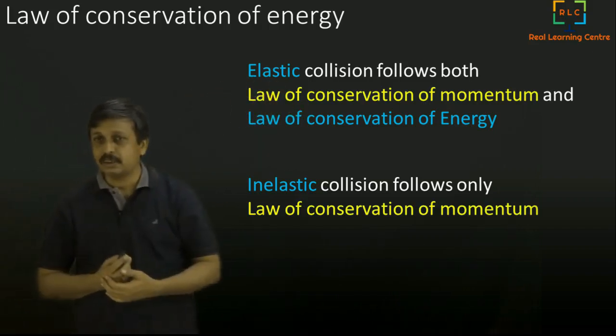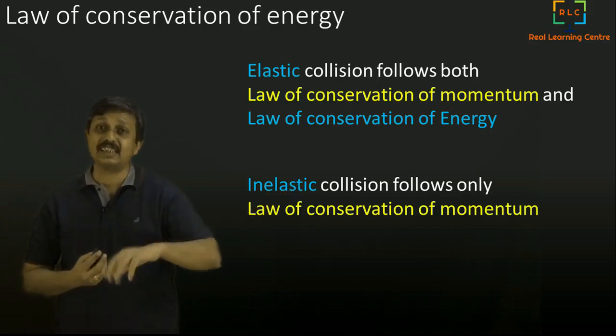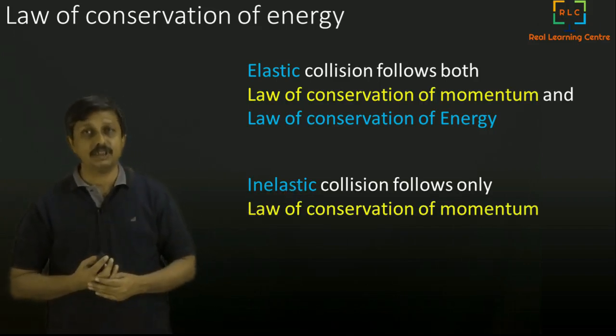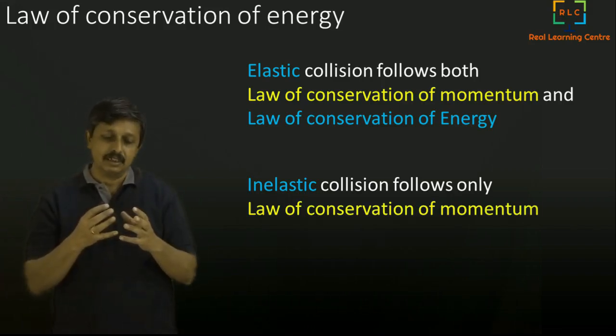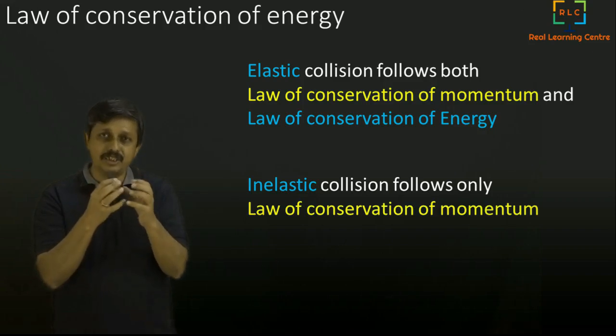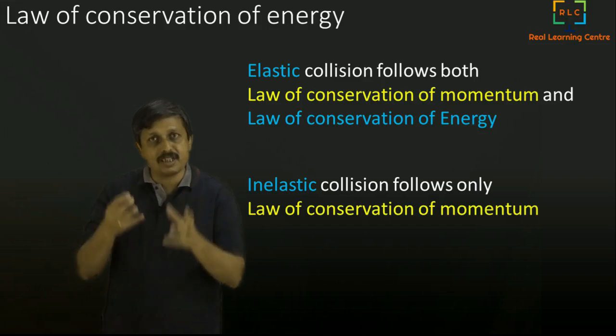An inelastic collision only follows the law of conservation of momentum, because energy is lost in an inelastic collision. In the sense, when it collides, it changes shape. When it changes shape, the energy is lost. Some work is done.